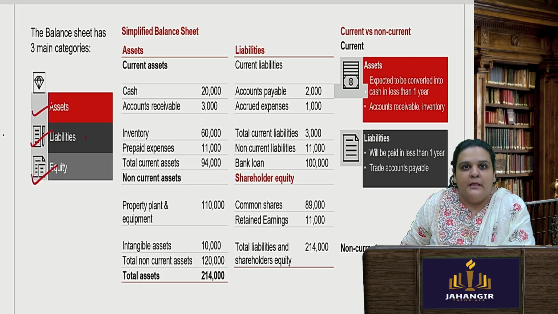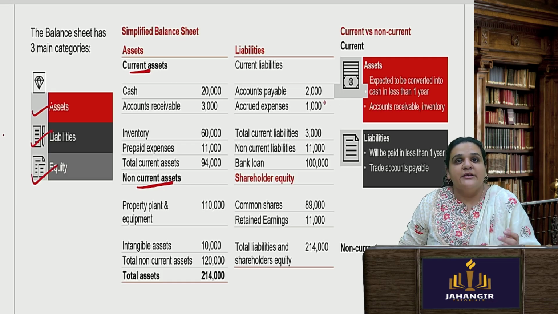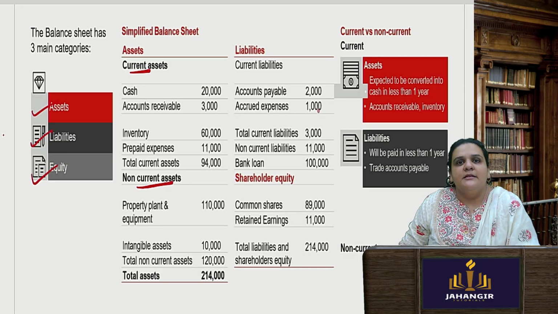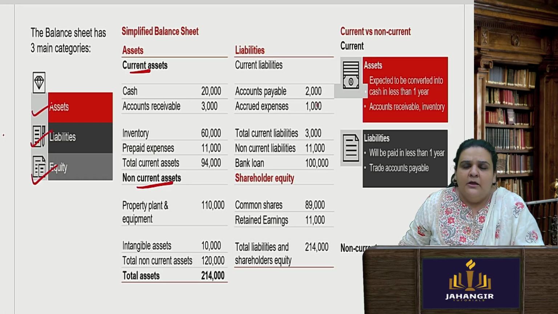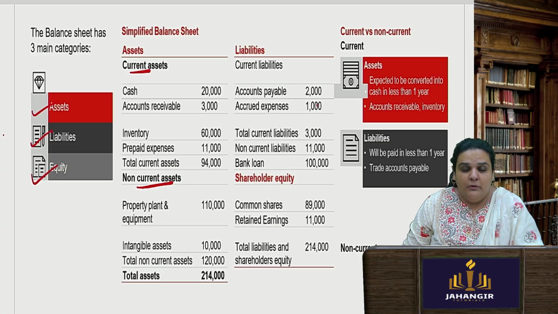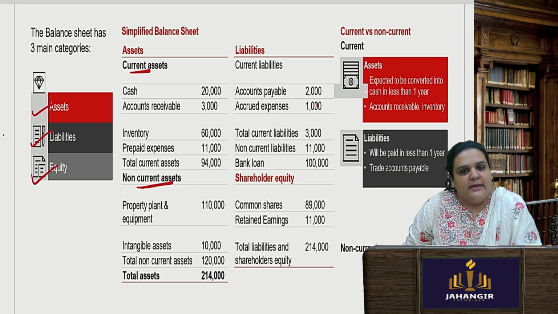In which form? Assets are of two types: current assets and non-current assets. Assets which can be converted or realized into cash within a year's time, less than a year, we term as current assets. And those which have a lifespan of giving us the fruits and benefits for more than a year, following the particular policy and accounting standards, we say they are non-current assets.